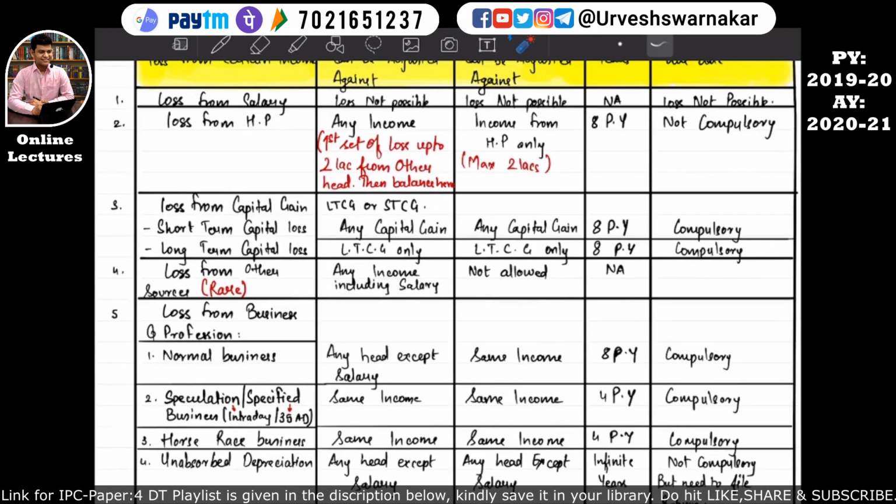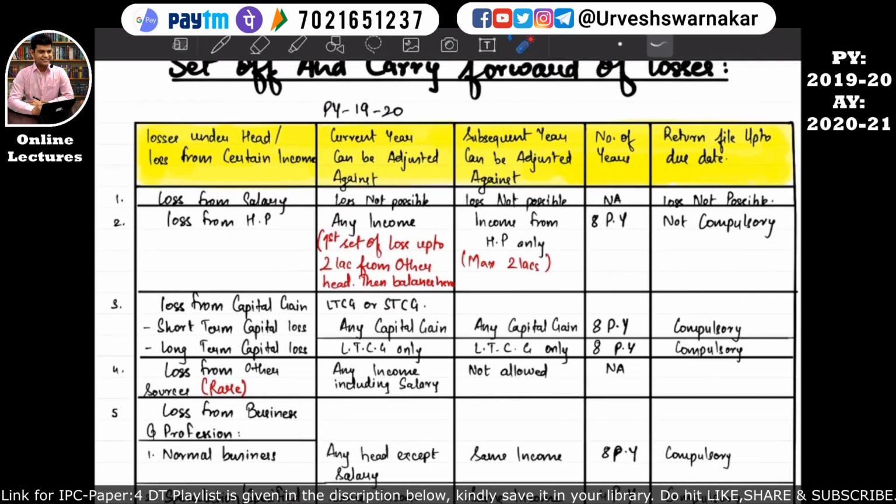Okay, let's revise the entire table first of all from the starting. Let's start. Is there a possibility that an assessee can incur a loss from salary? No, losses from salary are not possible. So there is no question of setting off the losses from salary in the previous year as well as in the subsequent year, and there is no question of carrying forward of such losses.